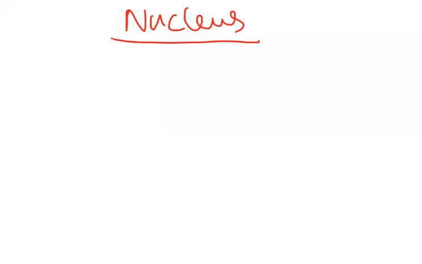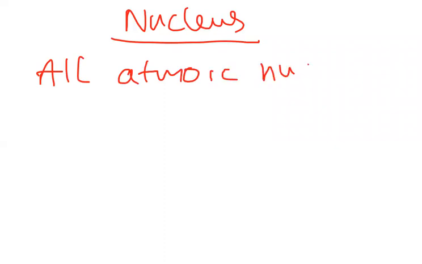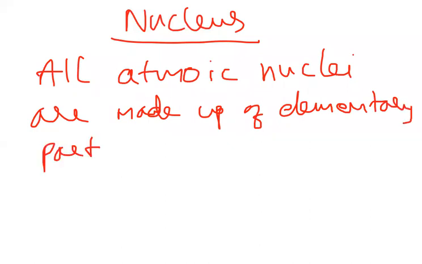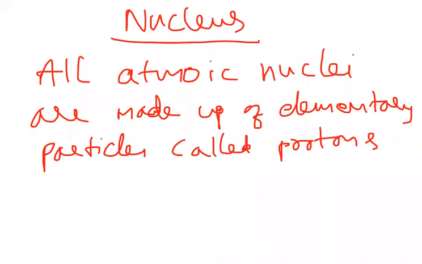If you observe a nucleus, all atomic nuclei are made up of elementary particles called protons and neutrons.